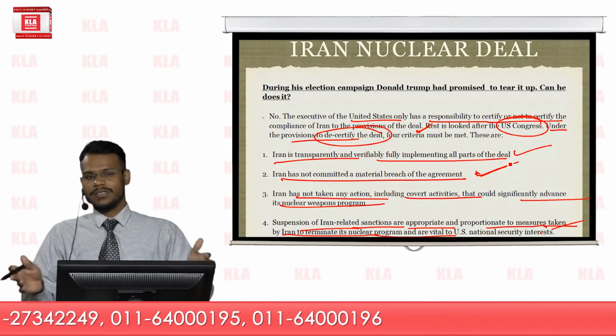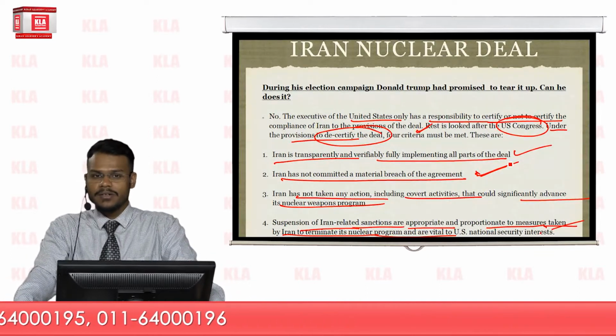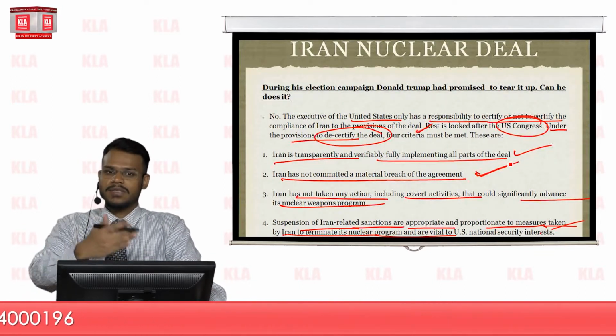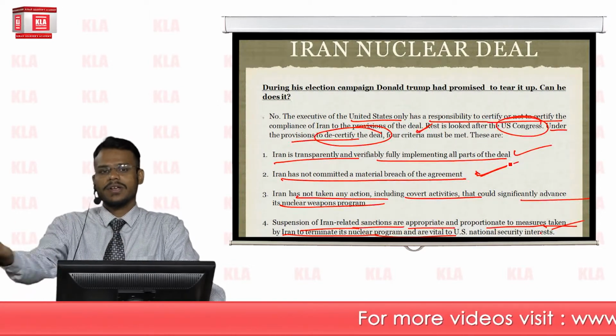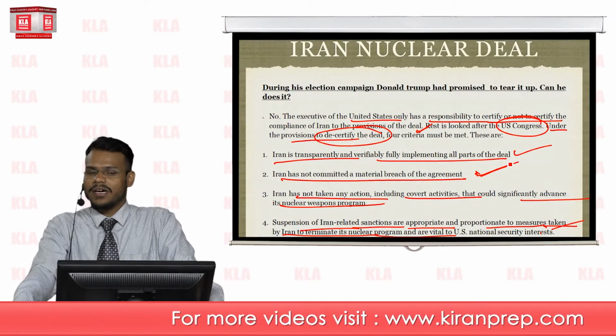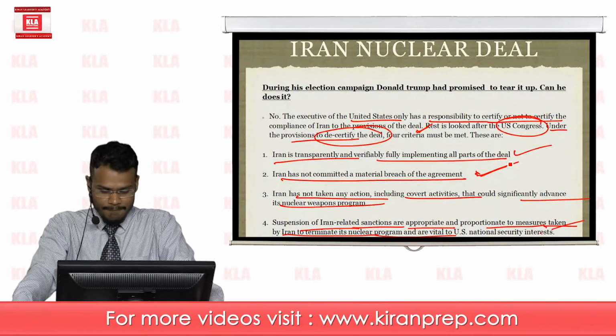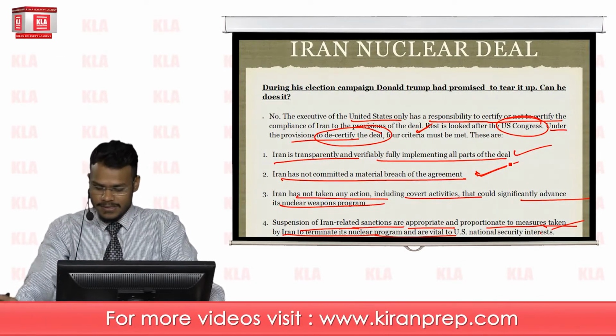So there we see that they have reached a kind of deadlock. However, the inspectors and the national security advisors of the European Union and other countries are saying that Iran is fully compliant with its commitment under this deal.